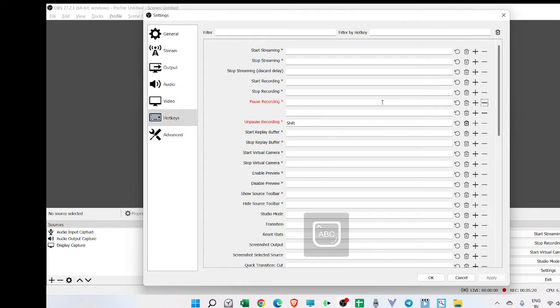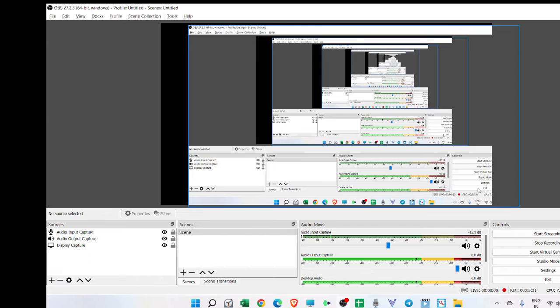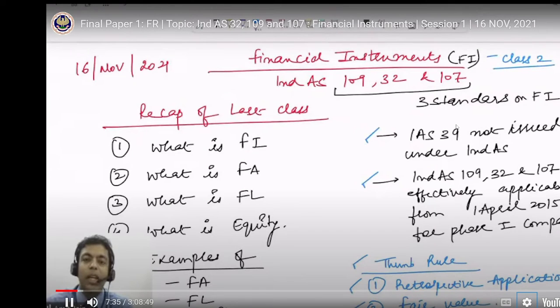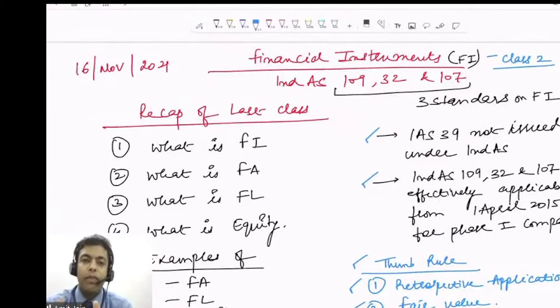Okay, the second example we took in the last class is an investment example. A Limited has made an investment in B Limited, right? So for A, it's an investment. That investment is an asset. That asset is denominated in a monetary value. So we will say that investment is nothing but a financial asset. For the other party, is it a liability? No. The other party has to pass an accounting entry, bank account debit to share capital. So for the other party, it is share capital. It's an equity. Right? Again, combine this definition. Any contract entered between two or more parties which gives rise to a financial asset of one entity and equity of another entity is called a financial instrument.